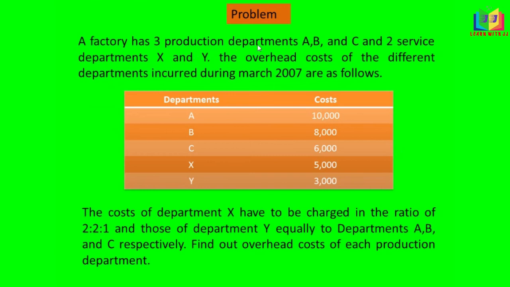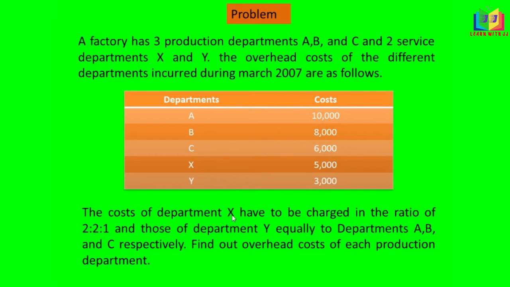A factory has 3 production departments A, B and C and 2 service departments X and Y. The overhead costs of the different departments incurred during March 2007 are as follows. These are the costs of the production departments as well as the service departments.